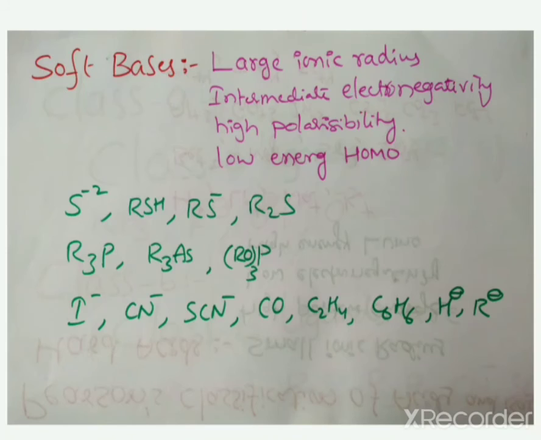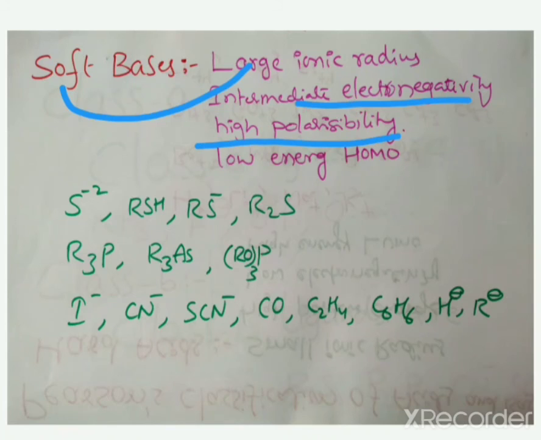Now students, soft bases. Soft means large size, large ionic radius, intermediate electronegativity. Soft means high polarizability. Low energy HOMO. H means high energy, S means low energy HOMO.